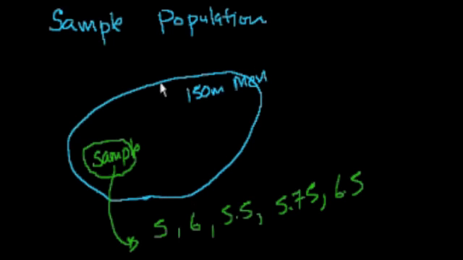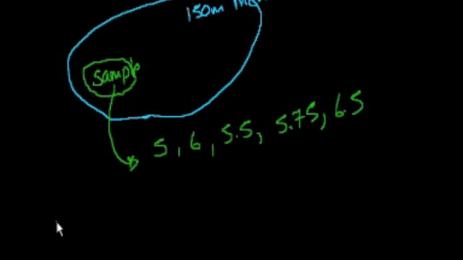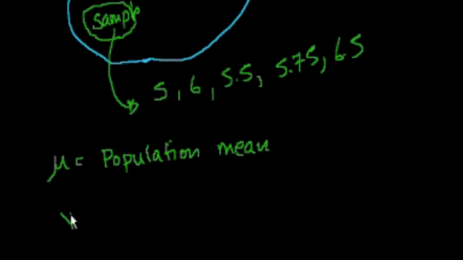So, let's say that's how I wanted to calculate the average, by taking the arithmetic mean. Instead of taking the arithmetic mean of this entire group of 150 million people, I might just be happy taking the mean of this sample, and that'll be called the sample mean. And I want to introduce you to some notation. In statistics speak, mu, the Greek letter, essentially the Greek letter that later turns into M, is the population mean. This is just a convention. Population mean. And x with a line over it is equal to the sample mean.